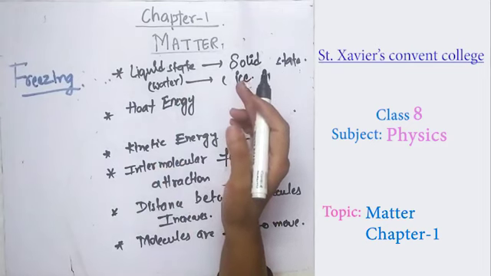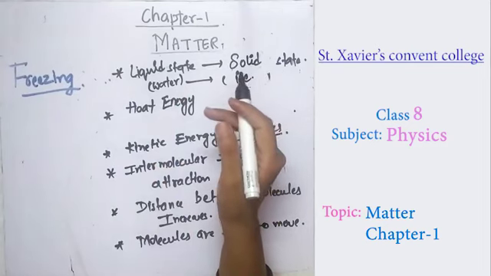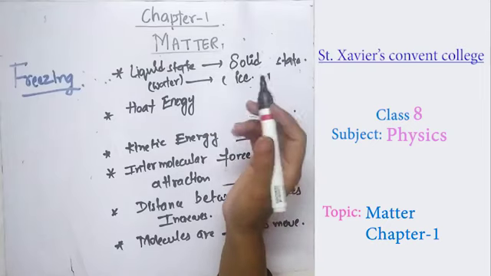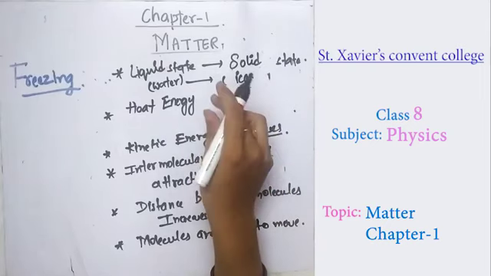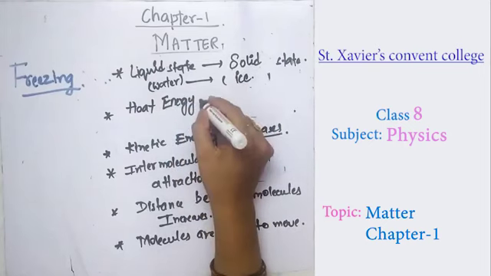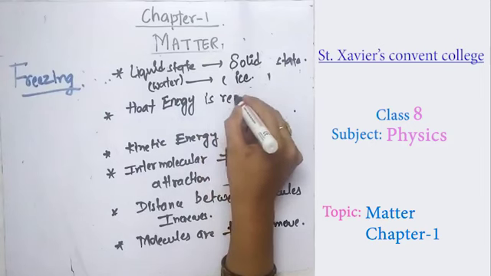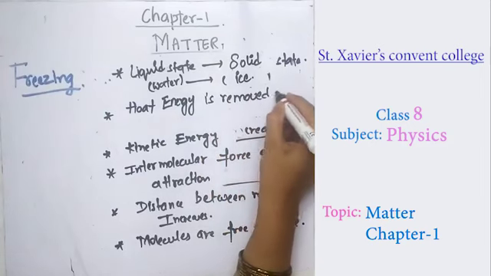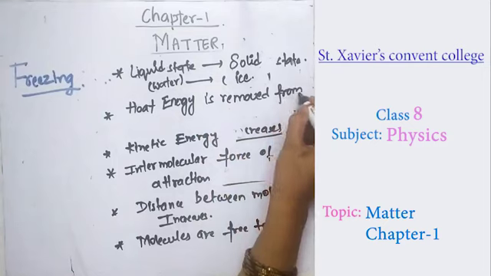As you know, energy has a tendency to move from the higher portion to the lower portion, so all the cold energy moves to the water. So heat energy is removed from the liquid in the process of freezing.